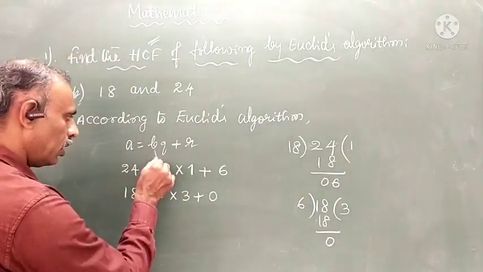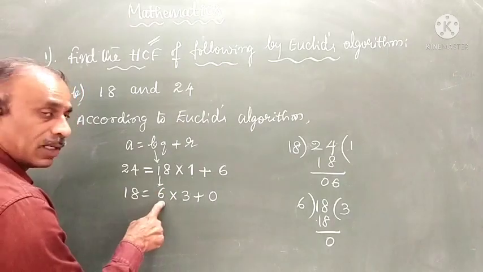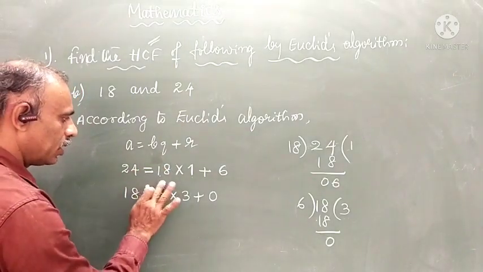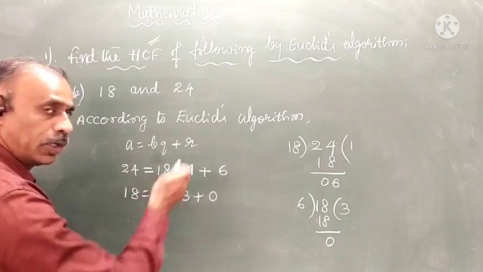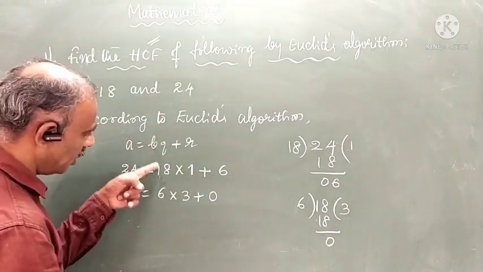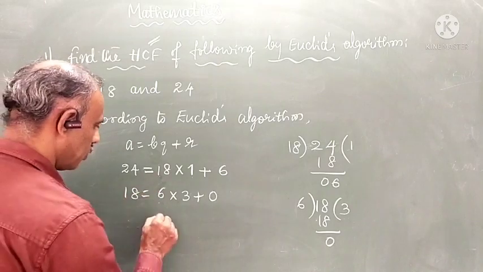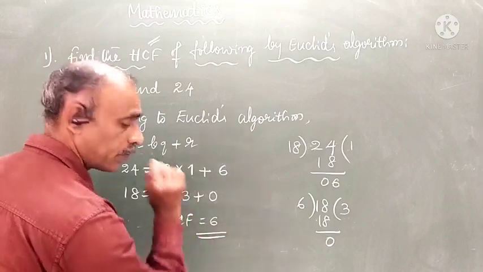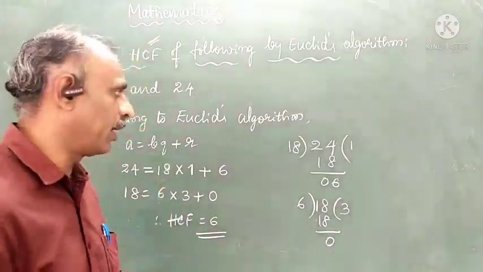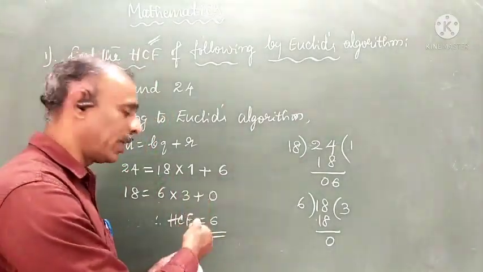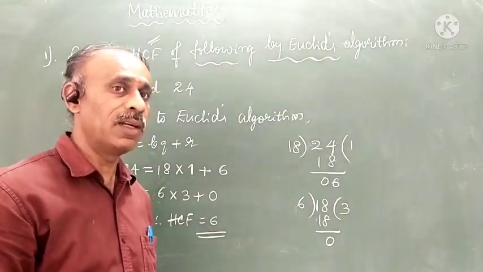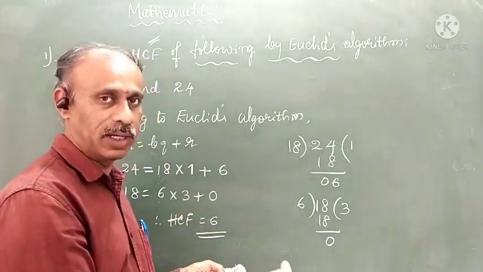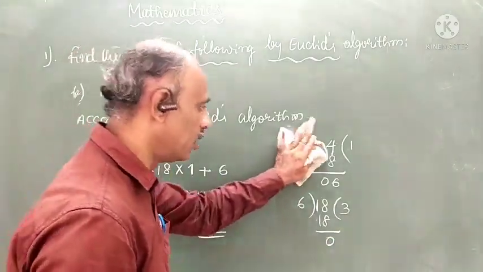So see the B column. In the B column what do you have? The number 6. No need to draw these lines and all, just for comparison I showed. Just see what you have in the place of B: 6. Therefore, HCF is 6. Once again, you verify. Suppose you forget the division method, that also you can recall. That's why.